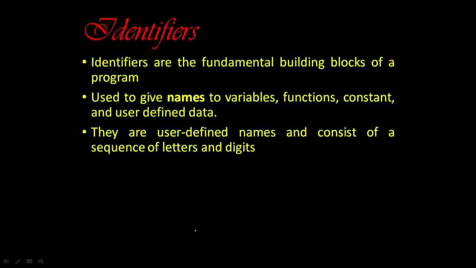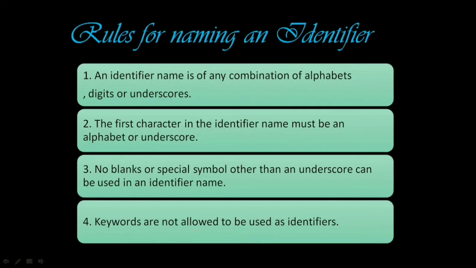It is used to give names to the variables, functions, constants, and user-defined data, right? So they are user-defined names and consist of a sequence of letters and digits. It means identifiers are always variables, you can say, and they are defined in a C program by the user. It means the coder defines the identifiers.